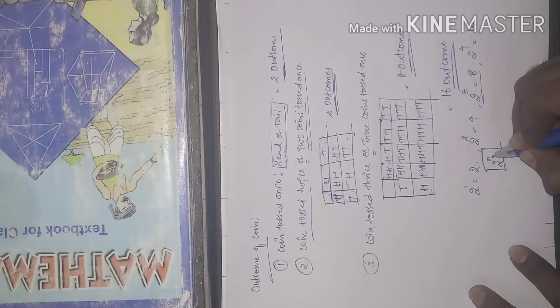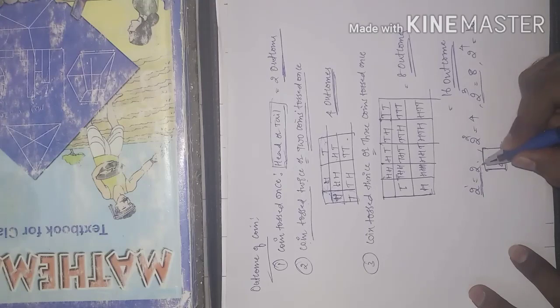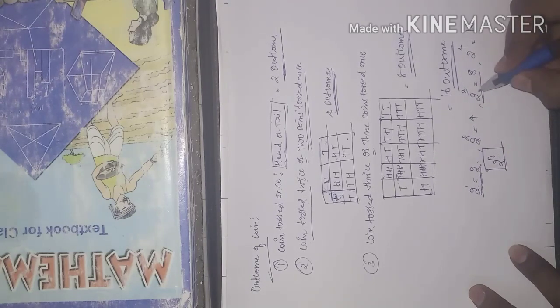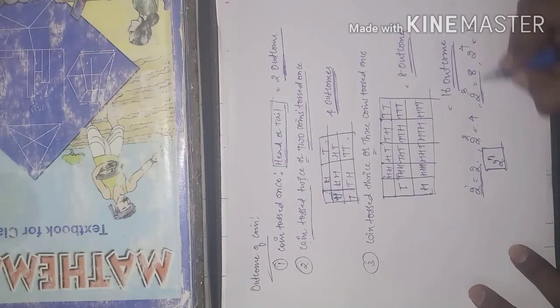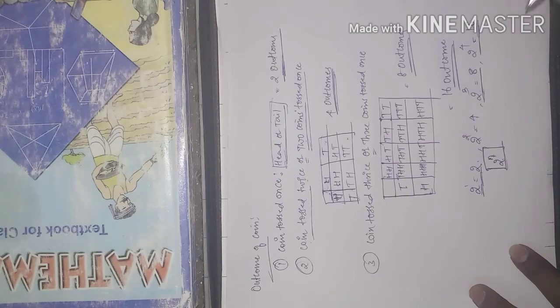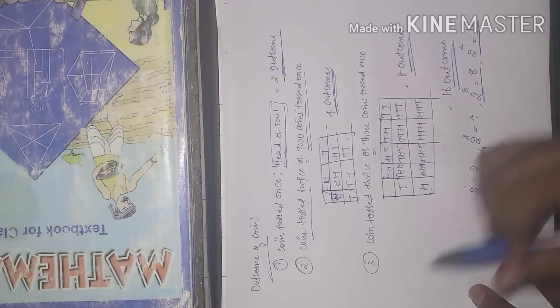If you toss it once, it will be 2 raised to 1, it will be 2. If you toss it twice, it will be 2 raised to 2, it will be 4. If you toss it thrice, it will be 2 raised to 3, it will be 8. If you toss it 4 times, it will be 16. It continues. If you want, you can go for still more numbers. So this is about the outcomes of a coin.